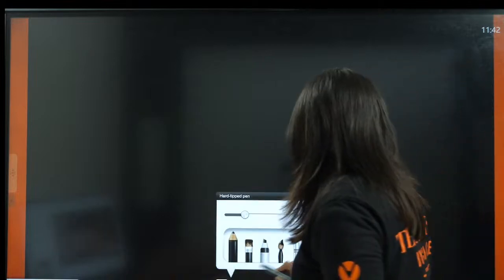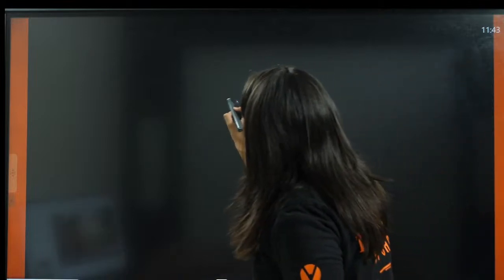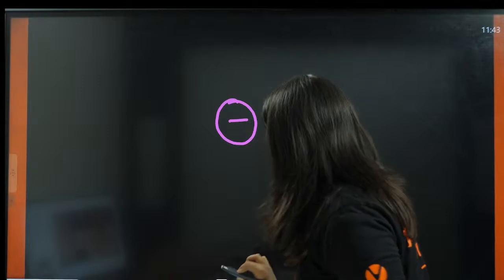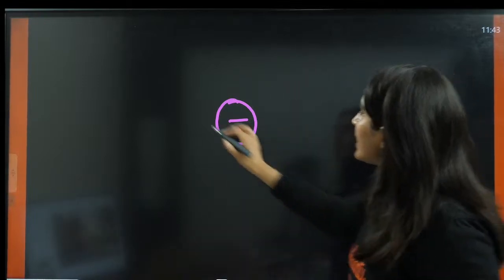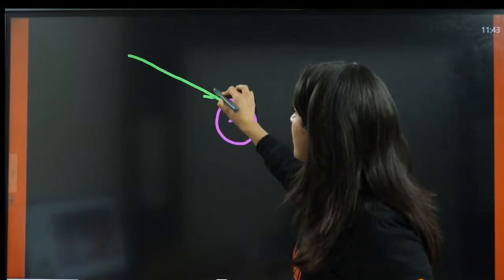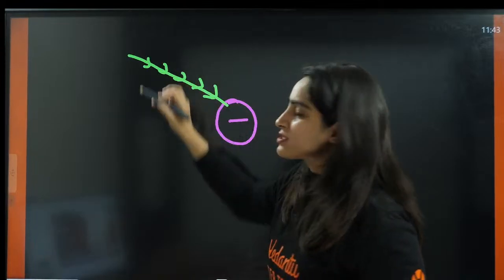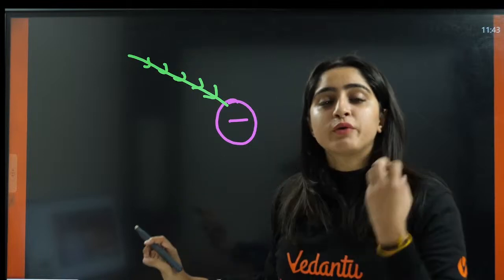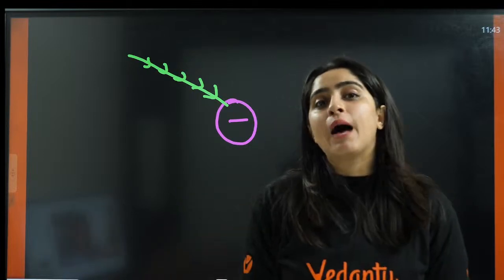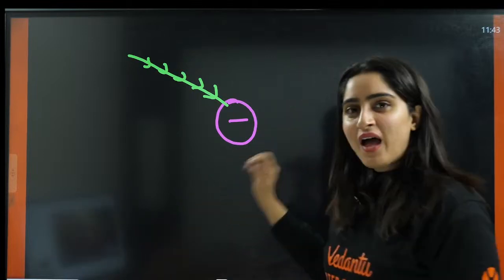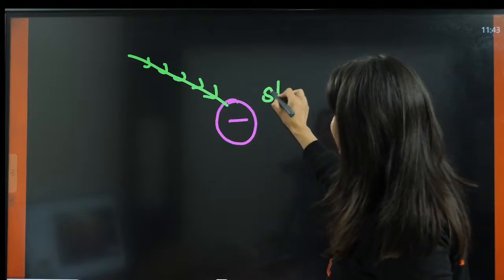Now, coming to next. If we have a negative charge, and we are giving the electrons, this is already negative. It wants to get neutral, but we are giving the electrons. What will happen here? Now the stability will decrease.